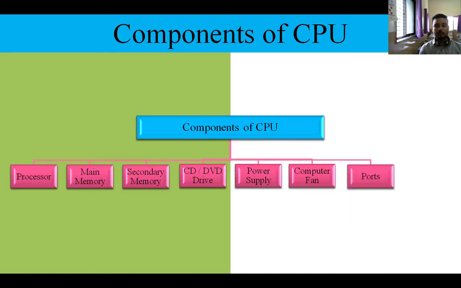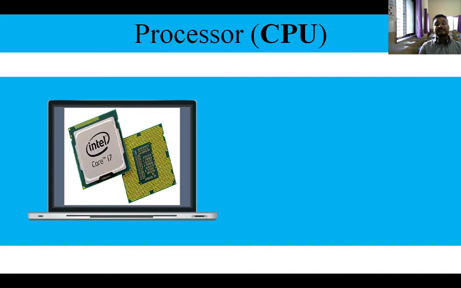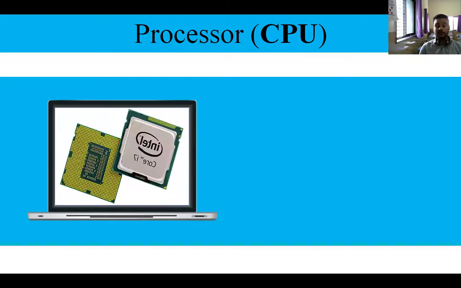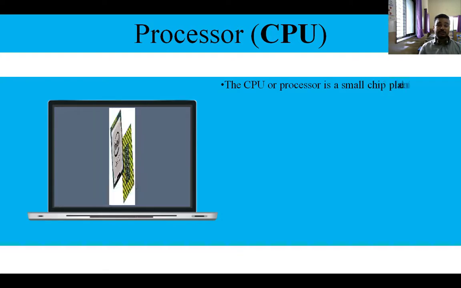And then ports are there, and all these are connected to one board, that is motherboard. Now all these 8 parts are there, and 8 components we are going to see one by one in sequence. So the first component in your list is your processor, which is also known as CPU. What does CPU stand for? CPU stands for Central Processing Unit.